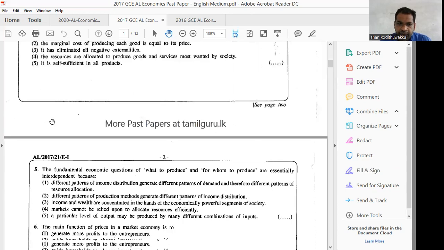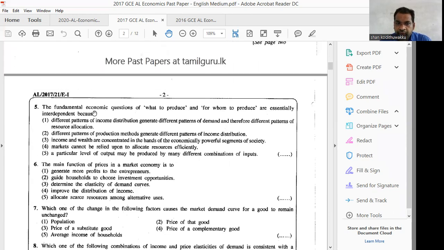Number 5, the fundamental economic questions of what to produce and for whom to produce are essentially independent. What to produce means which product do we produce, and for whom to produce means how to distribute the national production among the people of the country. They are essentially interdependent. Why?